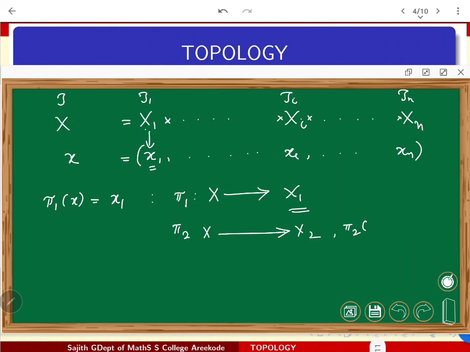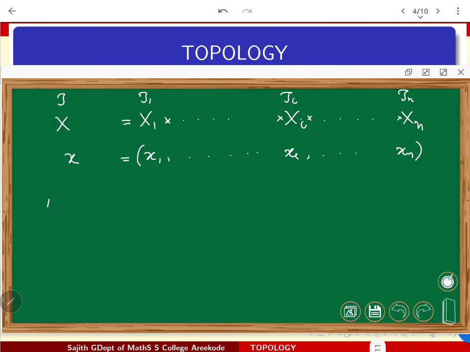So how to define that? See, x is a typical point on the product space. For this x, we will define the ith projection, so from this product space to the ith coordinate space, which is Xi, obviously equipped with tau i. So two topological spaces are given. X has the usual product topology, Xi has the given tau i topology.